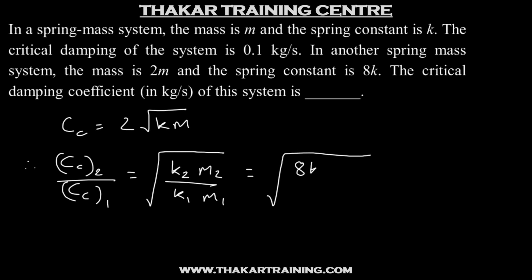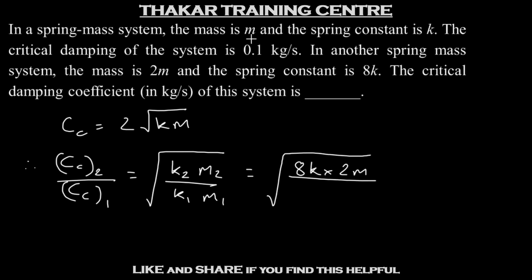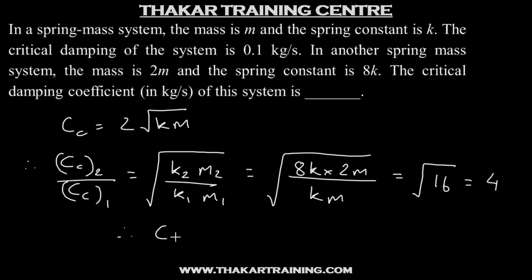So we have 8k into 2m upon, for the first system, mass is m, spring constant is k. So this is km. So this is nothing but root of 16, which is 4. So we have Cc for second system will be 4 times Cc of the first system, which is nothing but 0.1. So the answer for this question will be 0.4.